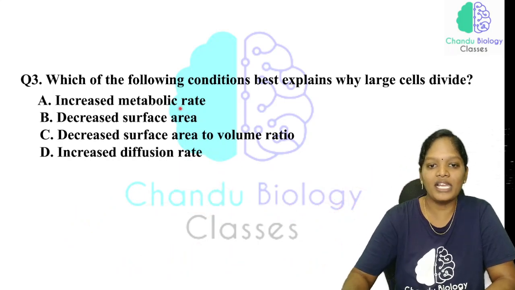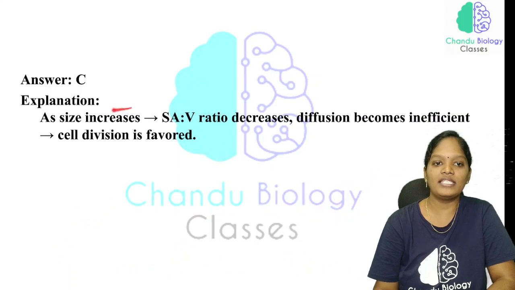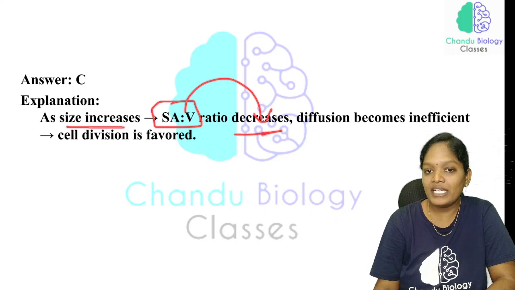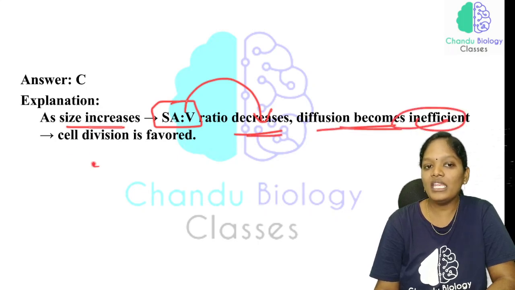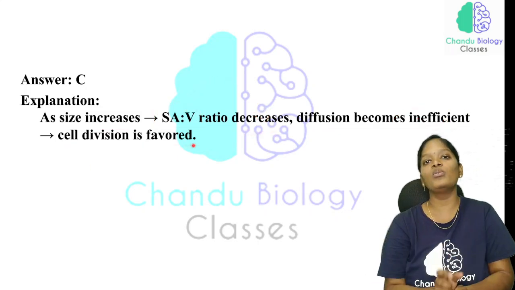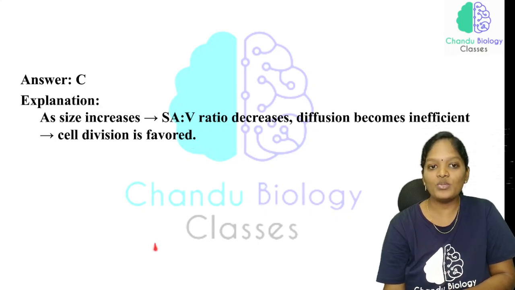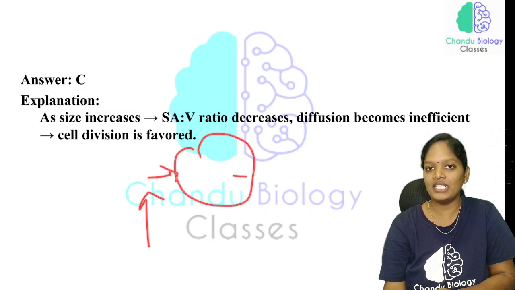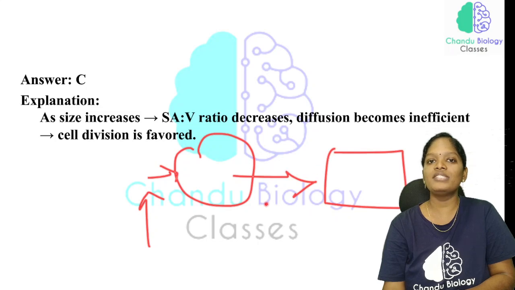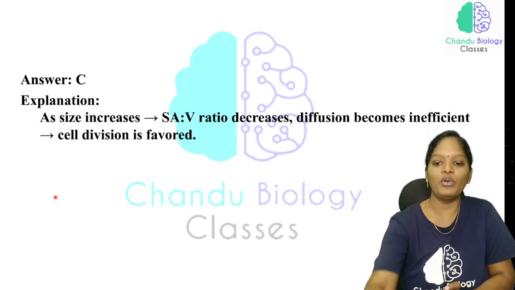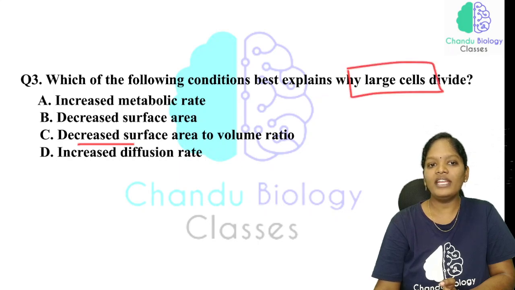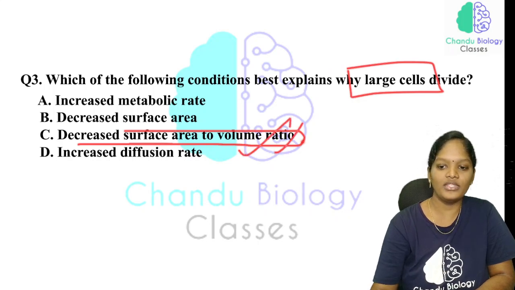So what will be the correct answer for this question? Answer C. As the cell size increases, the surface area to volume ratio decreases, so diffusion becomes inefficient. So cell division is favorable for small cells. That is why when the cell reaches a certain size, it automatically leads to cell division. This is a very important point. So large cells divide because the surface area to volume ratio decreases. This is the correct answer.